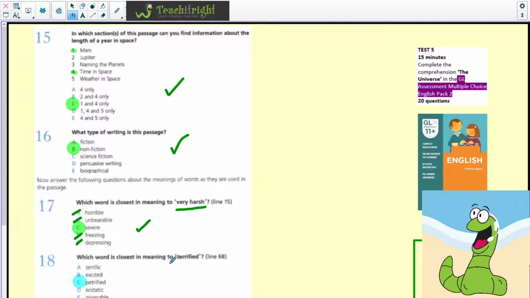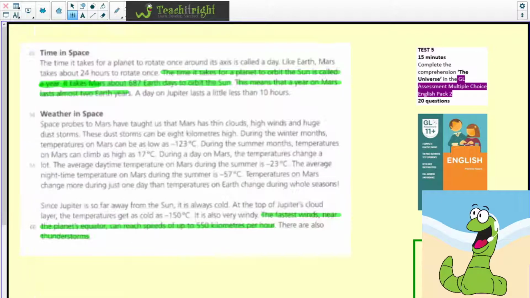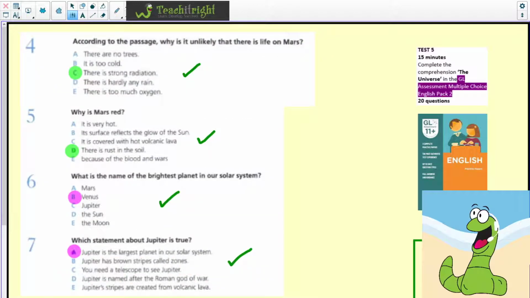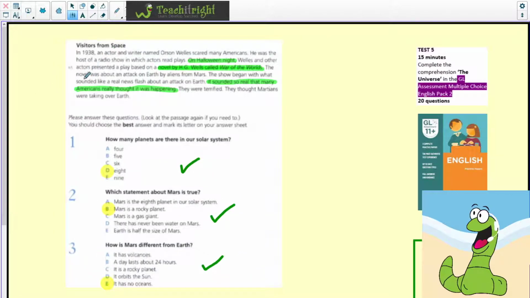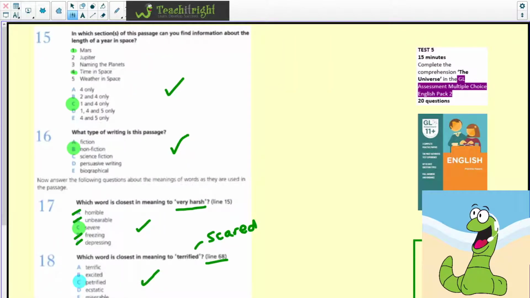Which word is closest in meaning to terrified? Well, it's petrified, so being scared. Being very scared. And again, you could go back to line 68 and see where that word was actually used. So we need to go very much near the end. It sounded so real that many Americans really thought it was happening. They were terrified. They were scared. So that's up to question 18.